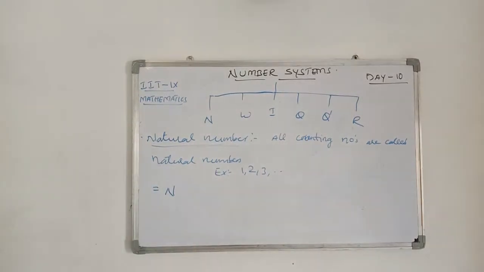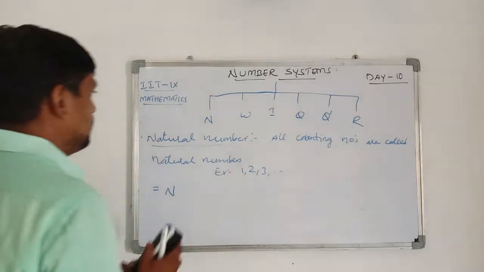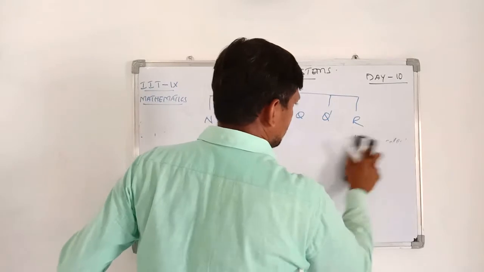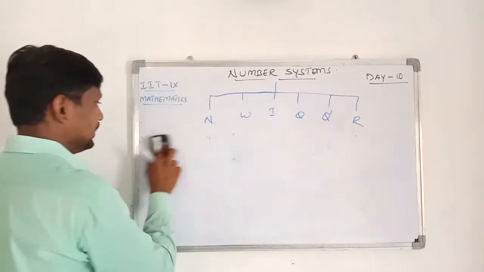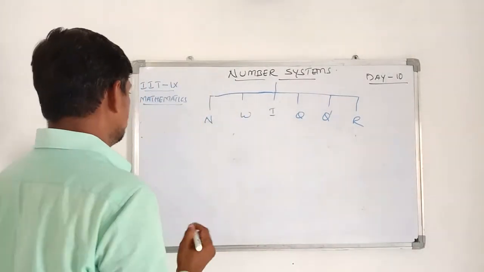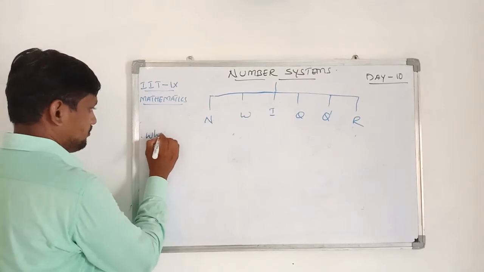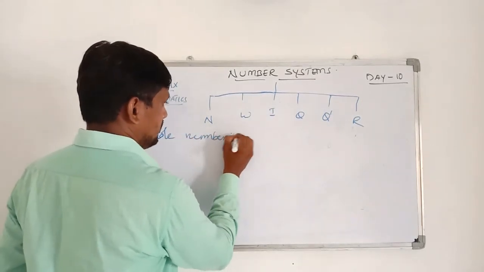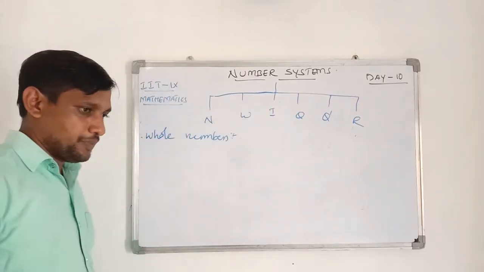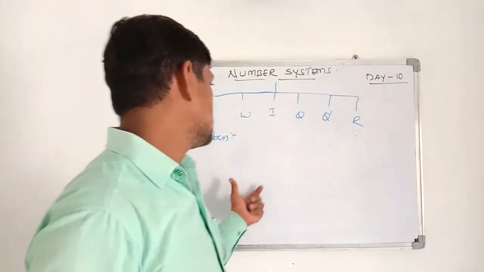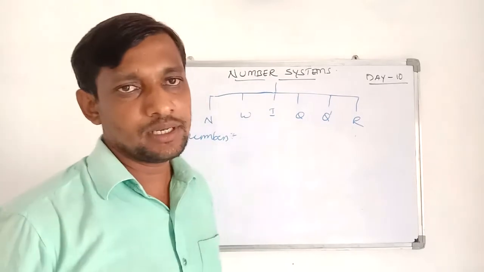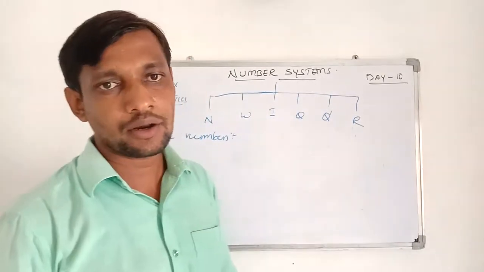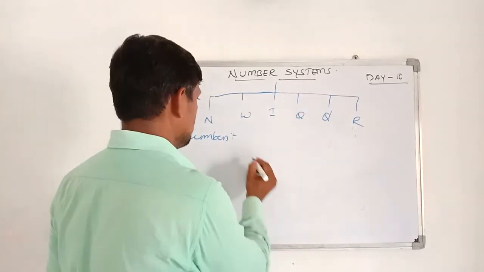So then the next is whole numbers. The numbers which start with 0, including the natural numbers, or the natural numbers which contain 0, are called whole numbers.